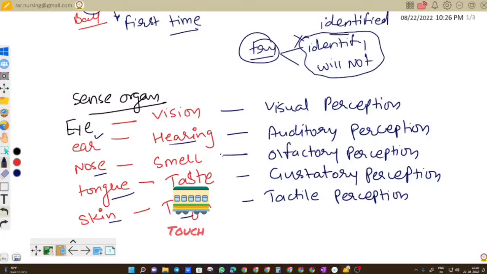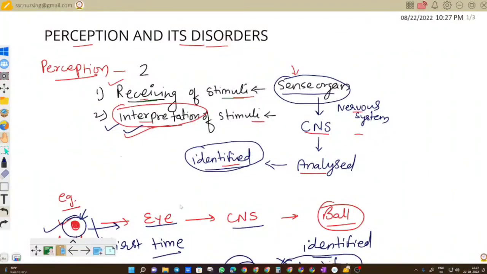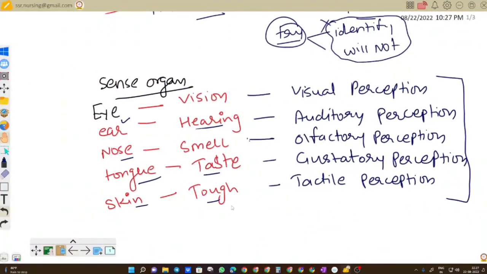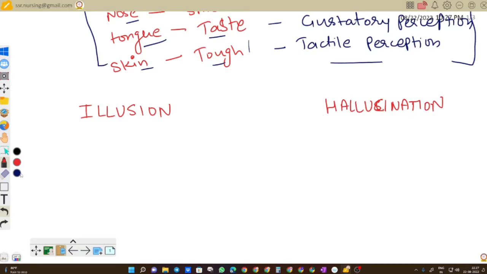Why am I discussing this here? This type of perception will help us understand the sensory disorder, perceptual disorder, that is hallucination. We will discuss illusion and hallucination in the further slides. Now we will discuss the perceptual disorders. We have two types of disorder. First one is illusion and second one is hallucination. We will see them one by one.